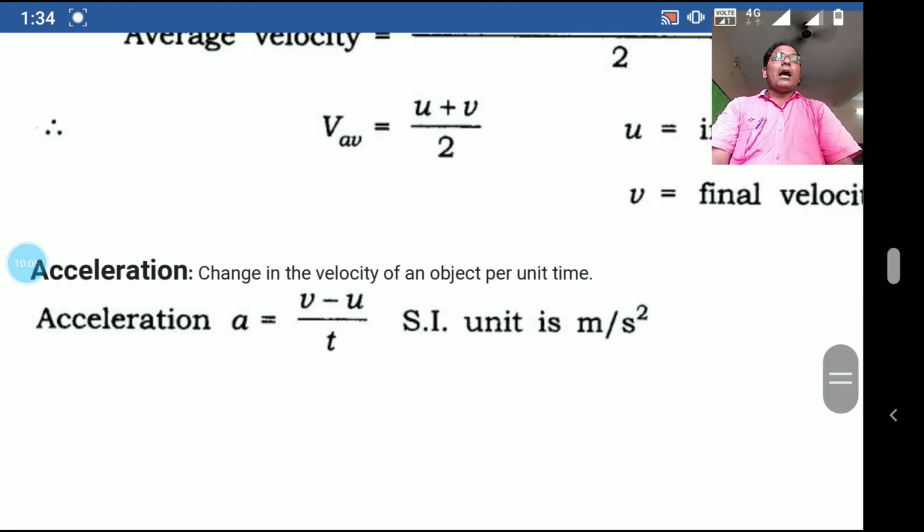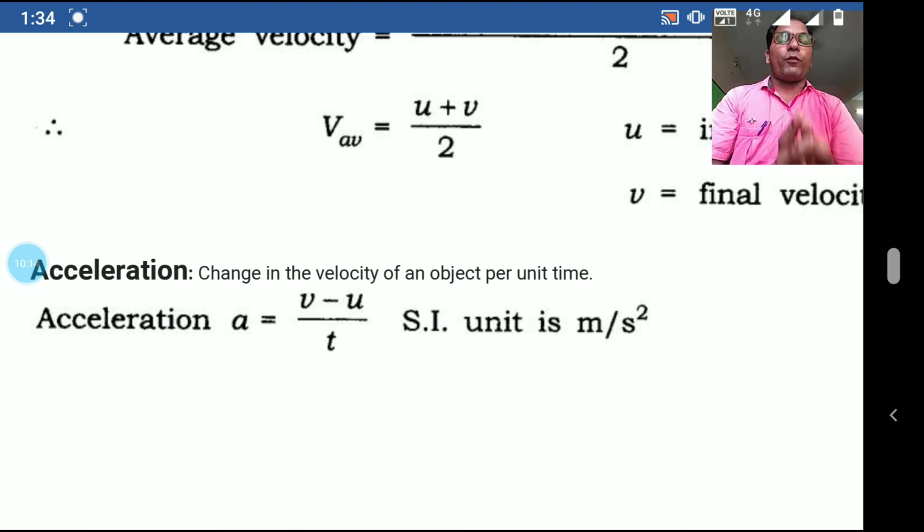Now the next one is acceleration. What is acceleration? Students, each topic I already explained and you have the PDF also, so just to revise, I am explaining this one. Acceleration is the change in velocity of an object per unit time.